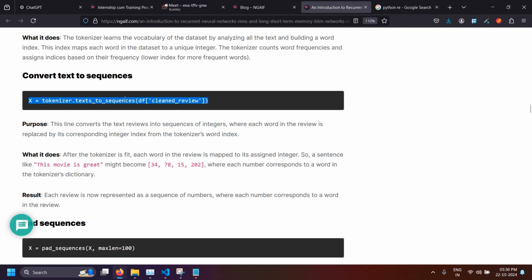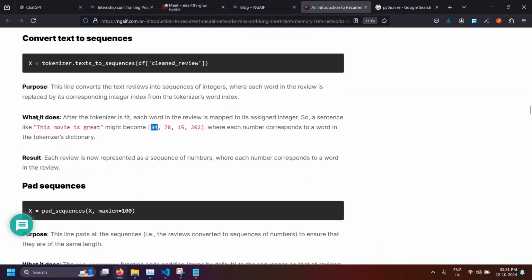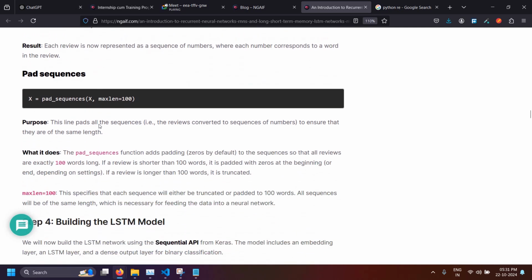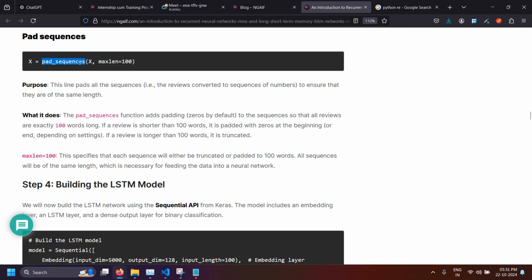This is the code. You cannot keep words here again and again. Using numbers to represent the words makes much more sense to save memory, because the data you will be dealing with in the real world will be in GBs. You will be getting 50 GB of data, 100 GB of data. How will you compute the data if you do not apply a standardization technique? This is one of the things that is done automatically by tokenizing. Then comes pad sequences. You write the code like this.